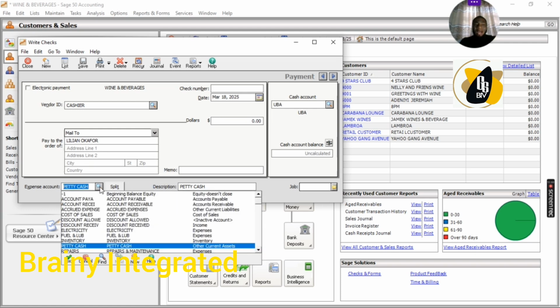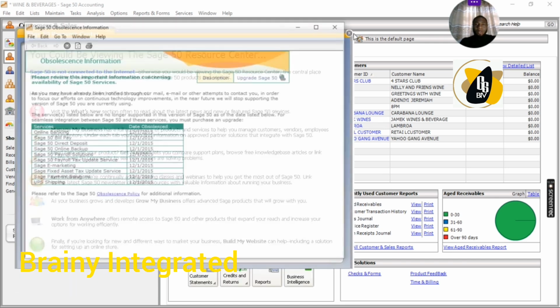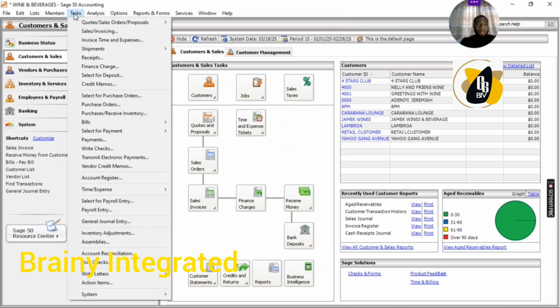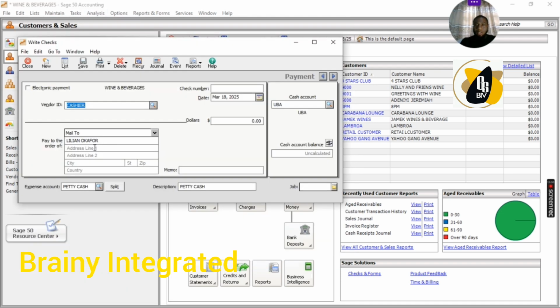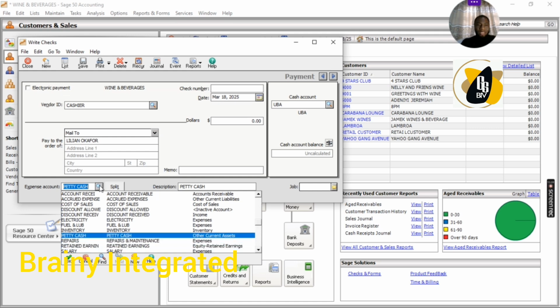So I'm going to come here, choose the expense account to be, sorry, I need to close this. I think this was open unexpectedly, right? I'm going to come here, this expense account, I'm going to select petty cash.